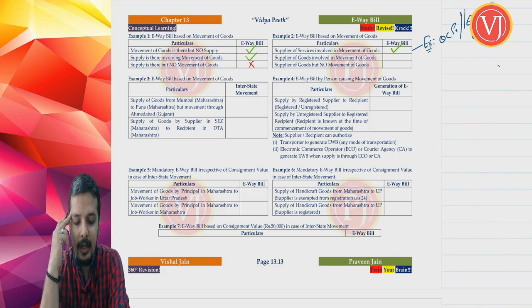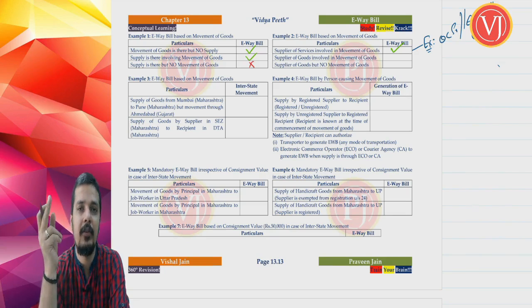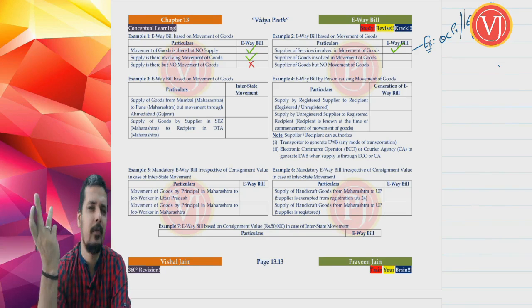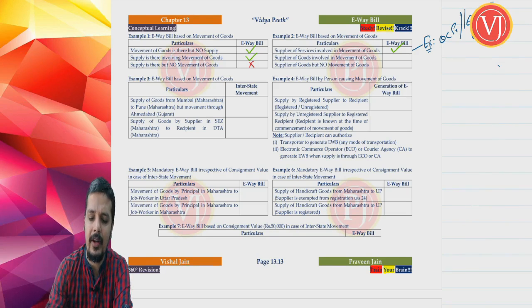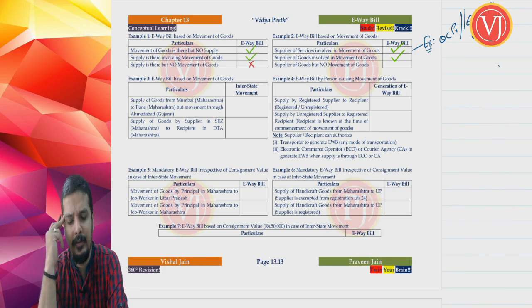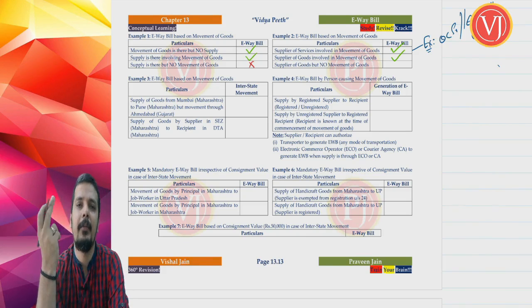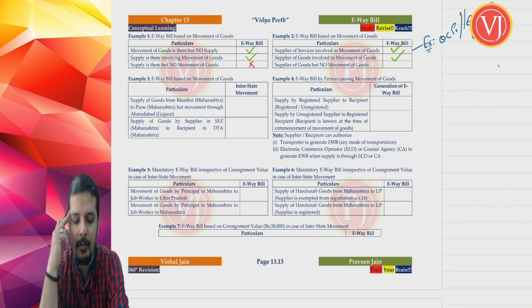Right. Now, example number 2, case 2. Supply of goods involving movement of goods. That is, which means that there is movement of goods along with supply of goods. Okay, movement of goods is there or not? Yes, the movement of goods is there. E-way bill is required. Right, obviously, if there is supply of goods, the base document will be tax invoice or bill of supply and the supporting document will be e-way bill.